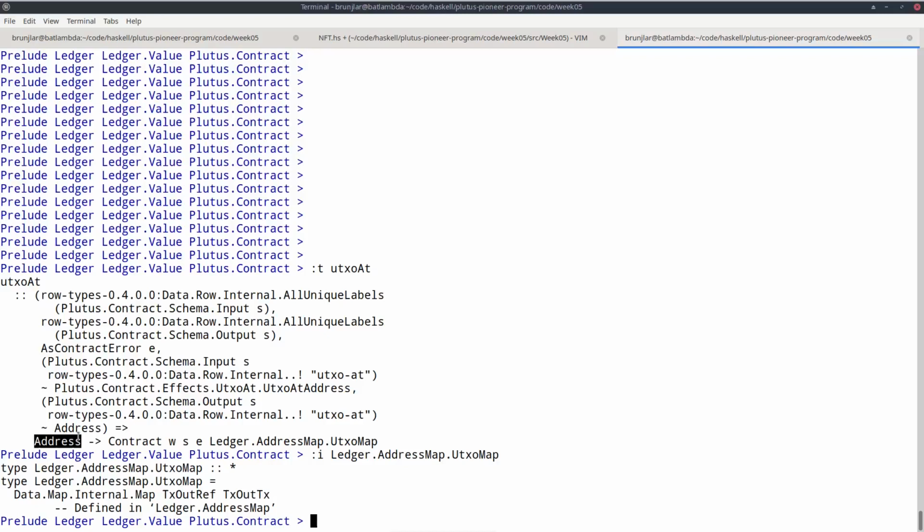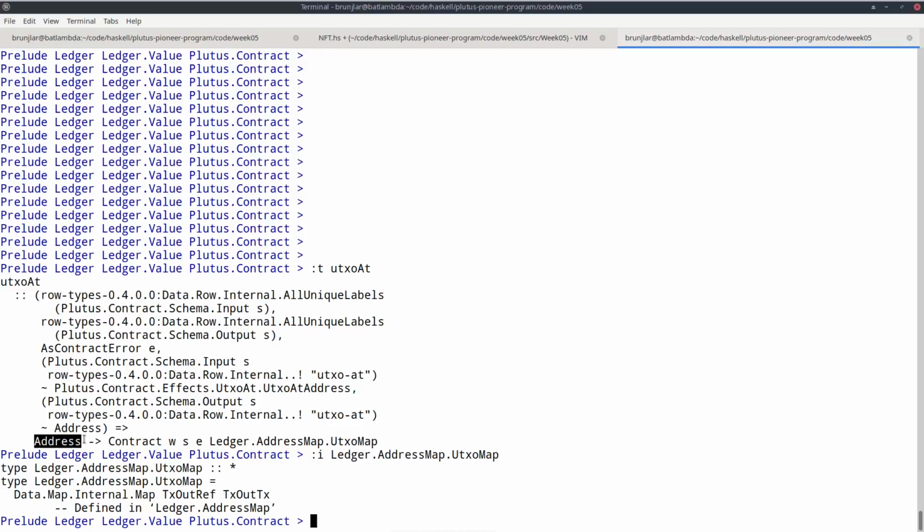And then we get such a map back. And the keys of that map are exactly the UTXOs that belong to us. And it doesn't matter which of those we pick. As long as we own at least one UTXO, we're good. So the first step in order to do that is we must find out our own address.